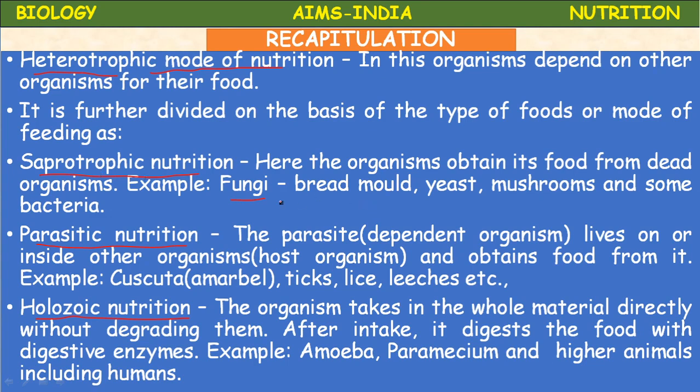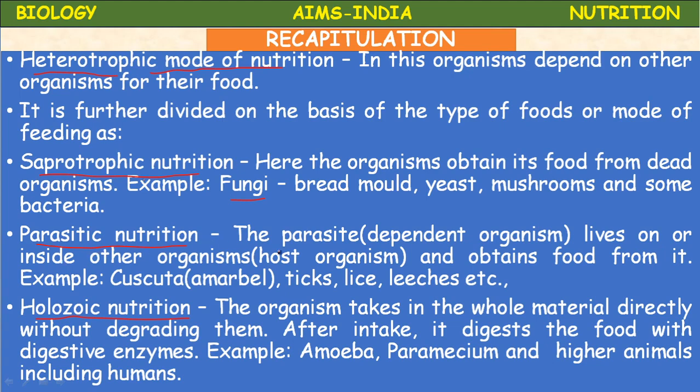Saprophytic means fungi, yeast, mushroom, bacteria. Saprophytic is also called saprotrophic, whereas saprozoic means certain internal parasites like Entamoeba histolytica and some helminth parasites. They are saprozoic in nutrition. In these organisms, the digestive system will not be there. If it is there also, it's very simple.